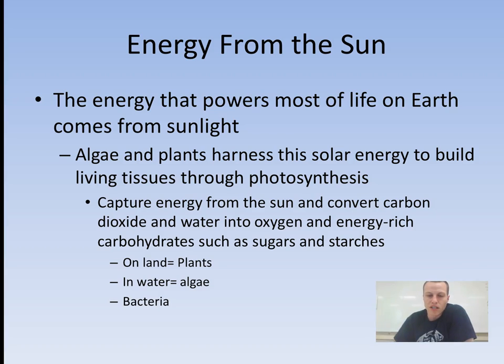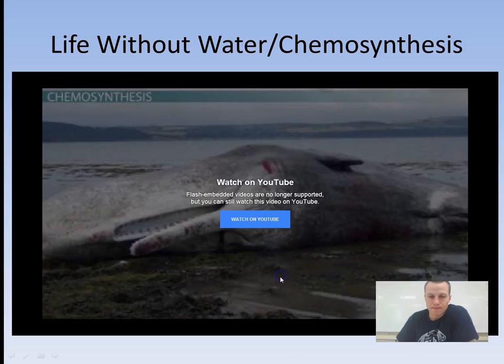Those sugars are then stored for other organisms to eat and provide energy for those other organisms that we will talk about next. So on land, usually plants are your primary producers that capture energy from the sun. And in water, we said algae, and even bacteria can capture energy from the sun.